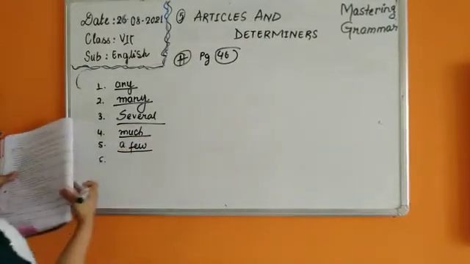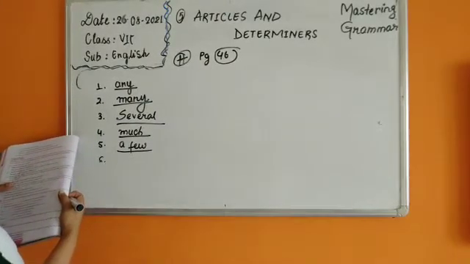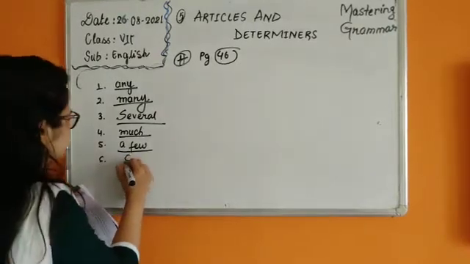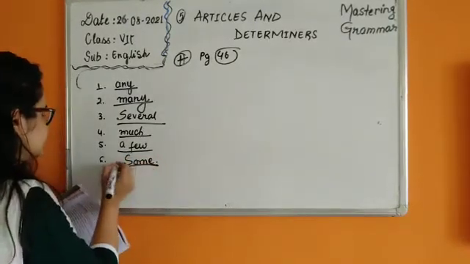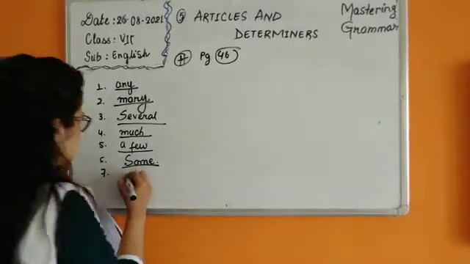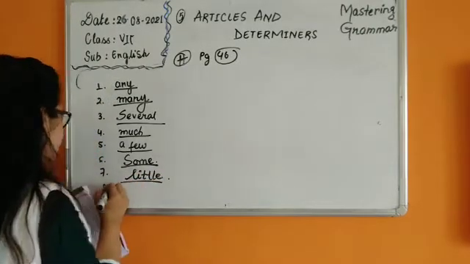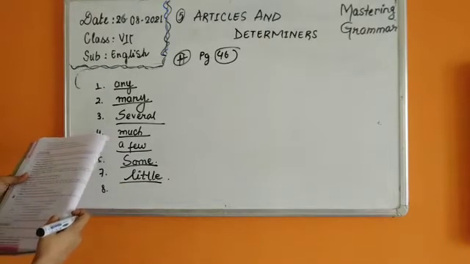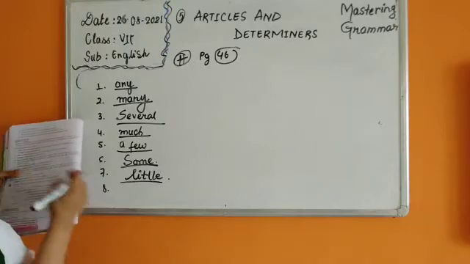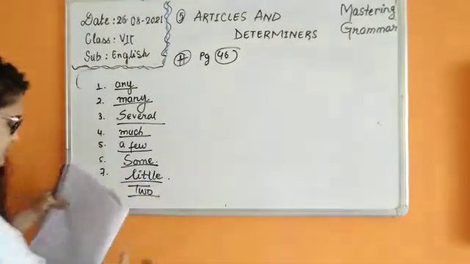Number 6. Dash experience is required for the job. Some experience. So we are affirming that some is required. Number 7. There was dash support for the strike. There was little support for the strike. Number 8. Dash girls of my school have reached the finals in the inter-school dance competition. So how many girls of my school? Two girls, right? So with this we have finished this exercise.